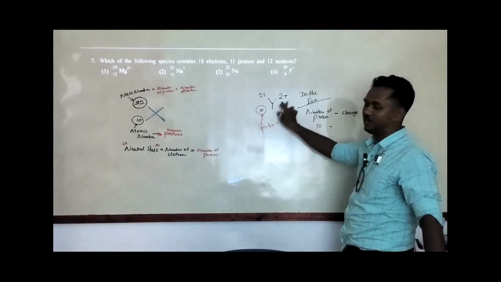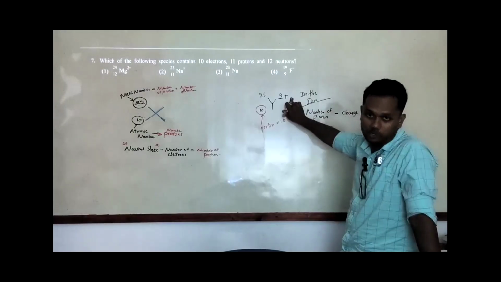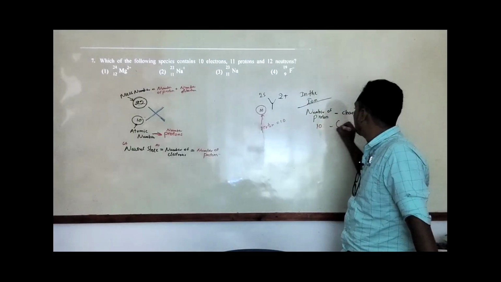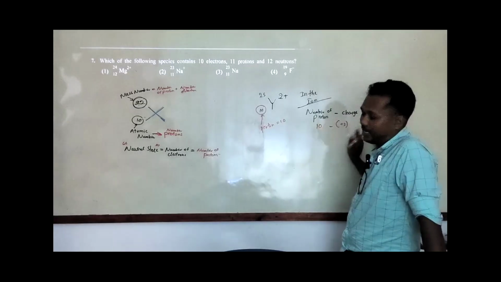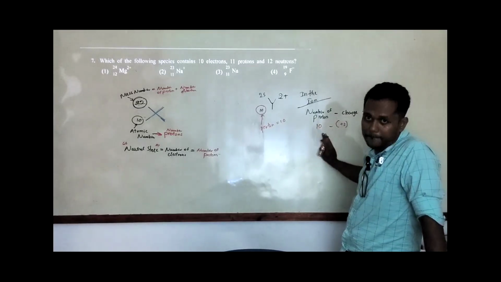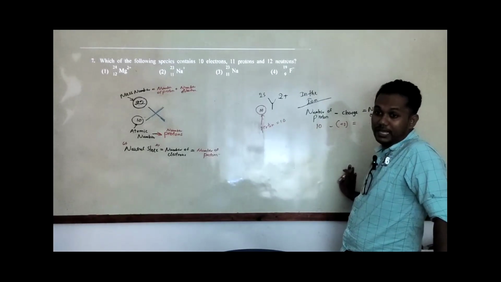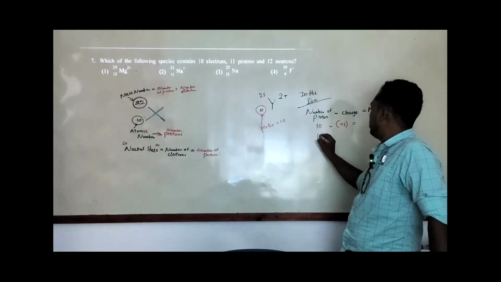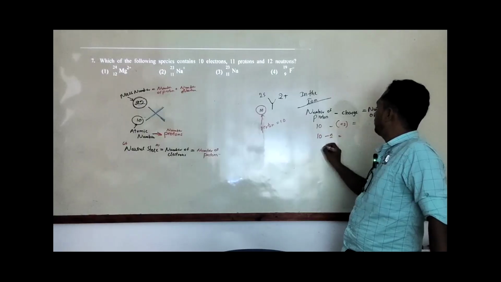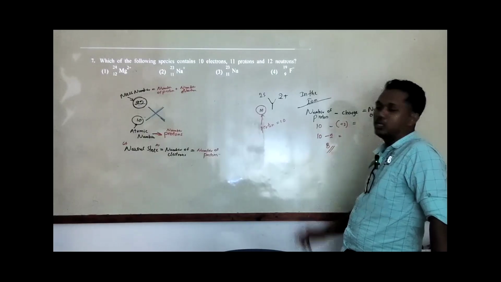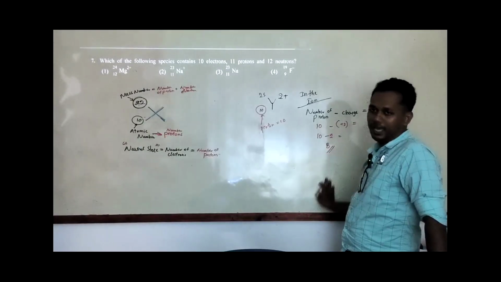the number of protons is 10 for this example. So I need to take the original charge, plus 2, but in front of that I need to apply a minus. That will give the number of electrons. Now how can I calculate the number of electrons? 10, and minus plus 2 will however be minus 2, so the number of electrons will be 8. So for the example I took here, it gives 8, right?